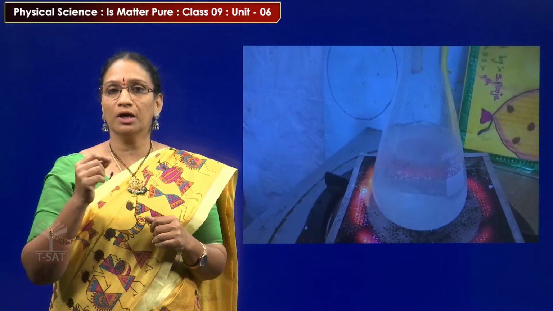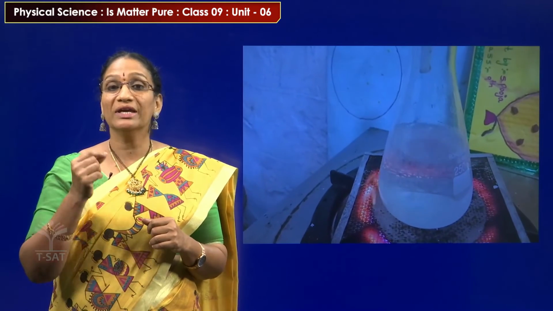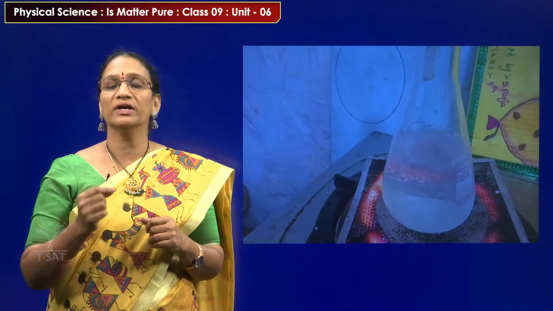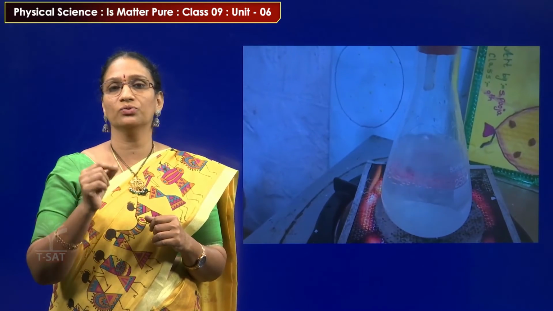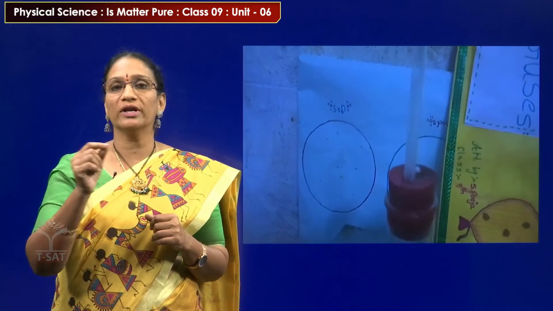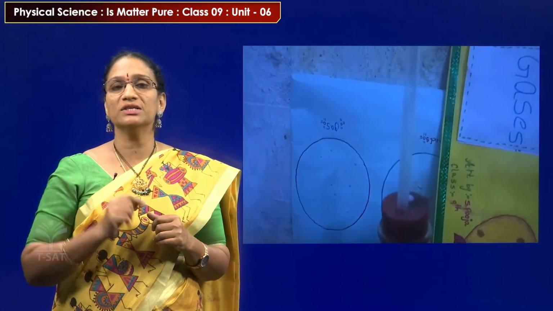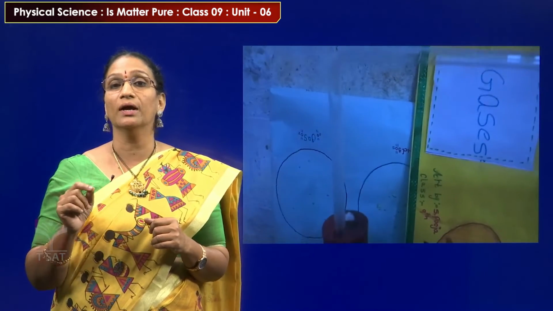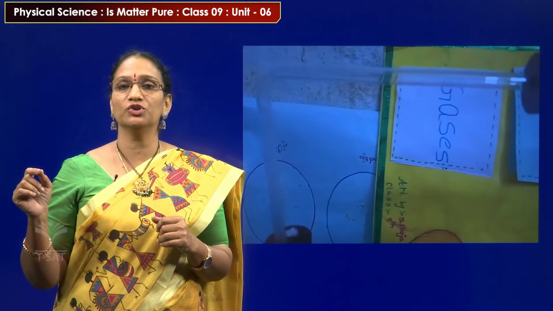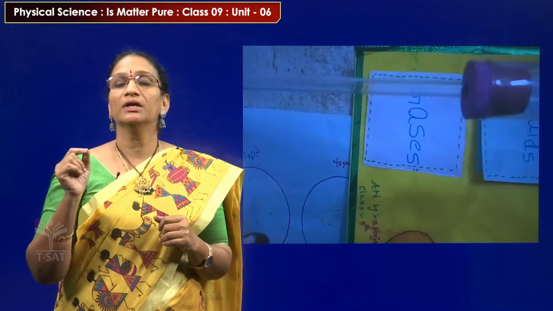After boiling, the liquid water changes to the gaseous state, which is nothing but water vapor. This water vapor passes through the delivery tube and slowly reaches the other end of the delivery tube, which is fixed with a test tube.